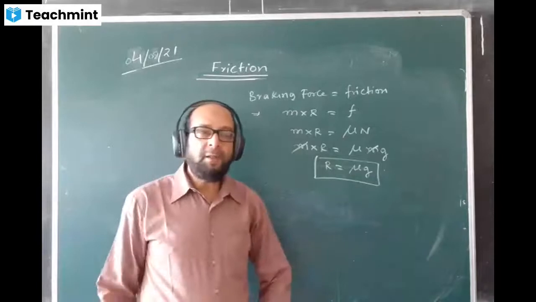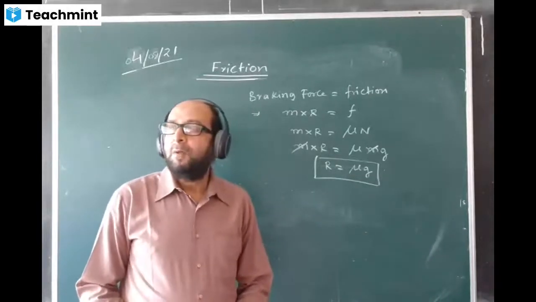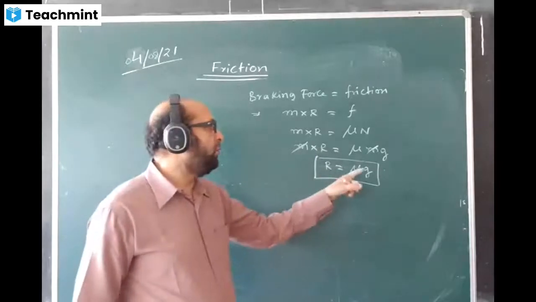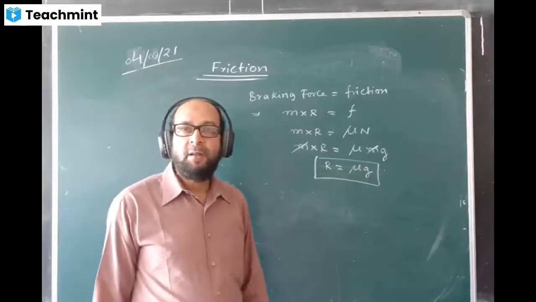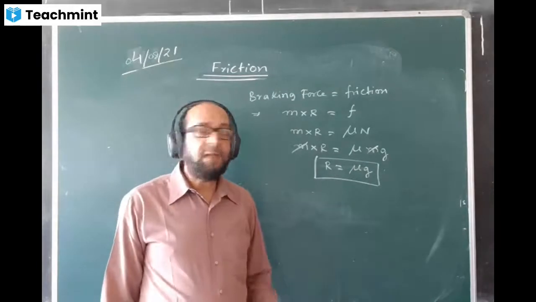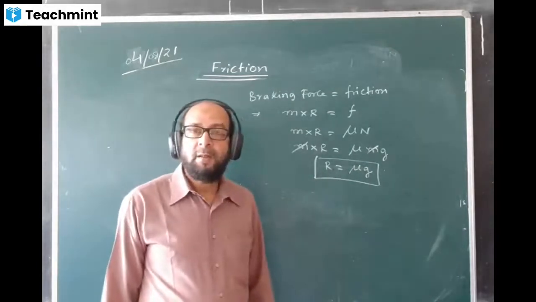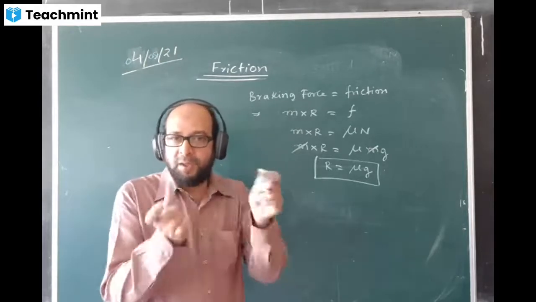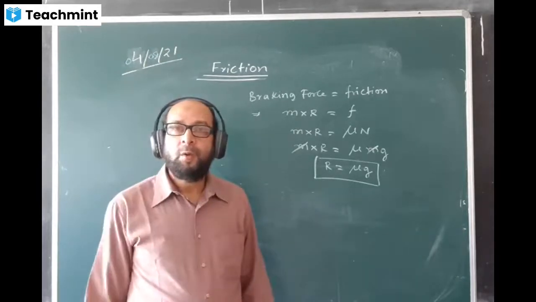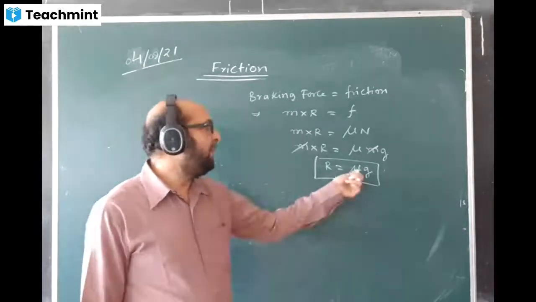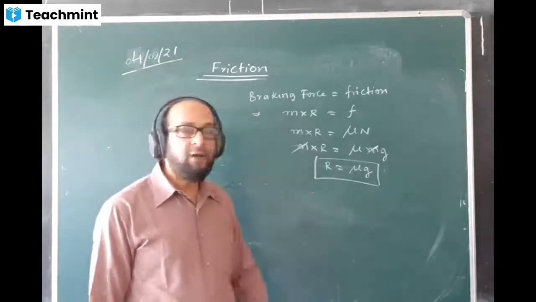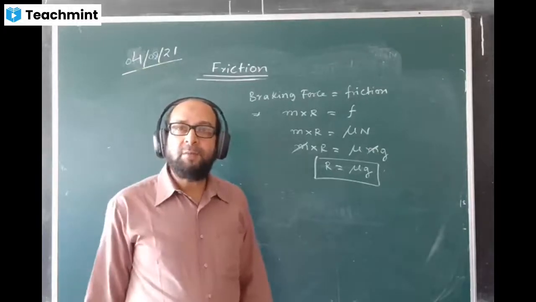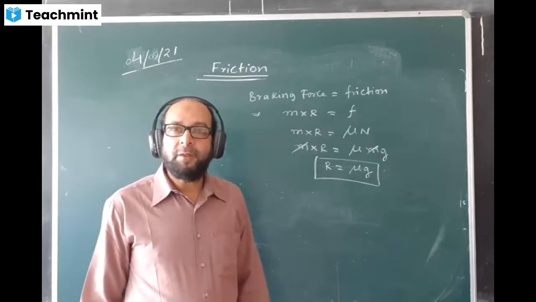Retardation produced in the body, maybe in the car, due to the brake applied. When the brake is applied, the value will become R equal to mu g. Mu is the coefficient of friction and g is acceleration due to gravity. That much retardation will be produced in the car. If your brake shoe is good quality, like new, then the mu value will be high, the retardation value will be high. That means the car will stop in a lesser time. Good braking you can call it.